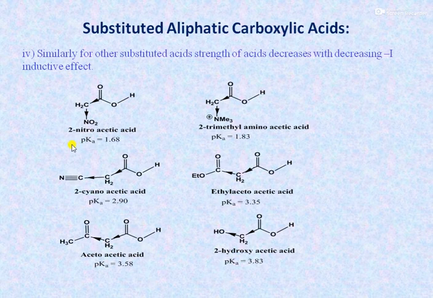Similarly, for other substituted acids, the strength of the acid also decreases as the electron withdrawing inductive effect decreases. For example, 2-nitroacetic acid is a stronger acid than 2-trimethylaminoacetic acid, than 2-cyanoacetic acid, than ethyl acetoacetic acid, than acetoacetic acid, and then 2-hydroxyacetic acid. It means from 2-nitro to 2-hydroxyacetic acid, the minus I effect, that is the electron withdrawing inductive effect, decreases, and therefore the strength of the acid also decreases.